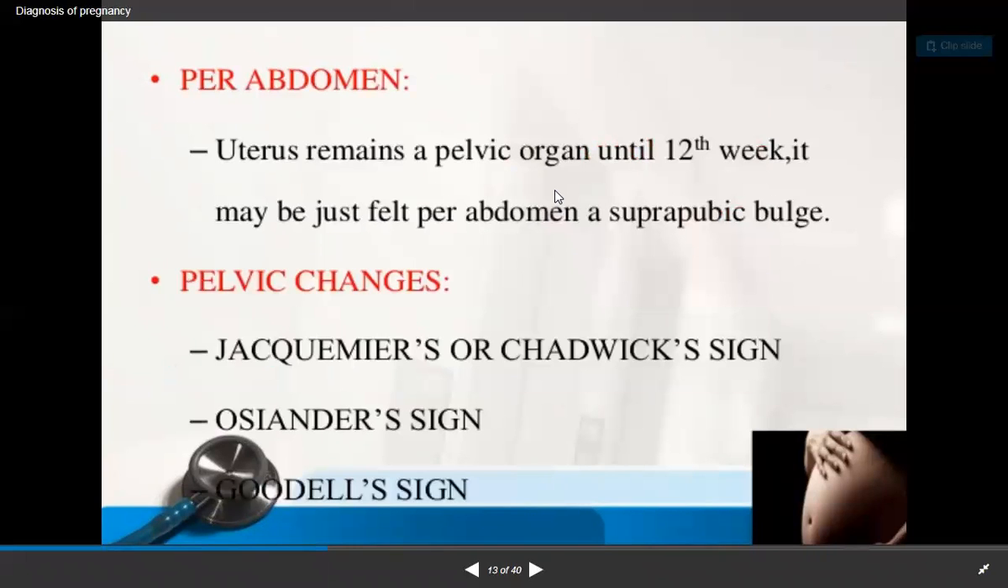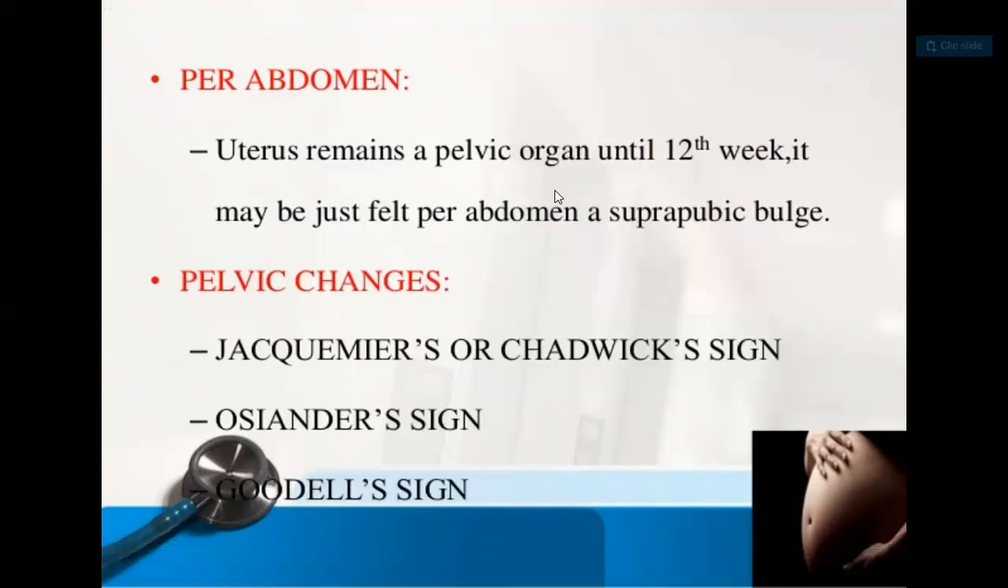Then there are some changes in the abdomen. So what are the changes? The uterus remains a pelvic organ during the first trimester, that is up to the 10th week. So it may be just felt per abdomen as a suprapubic bulge, nothing more. And the pelvic changes are the Jacquemier or Chadwick sign, Osiander sign, and Goodell sign.